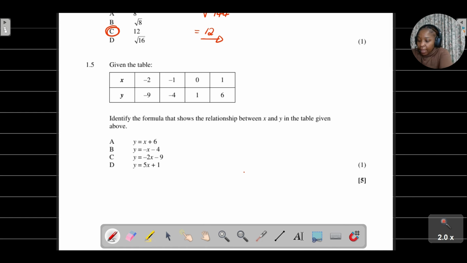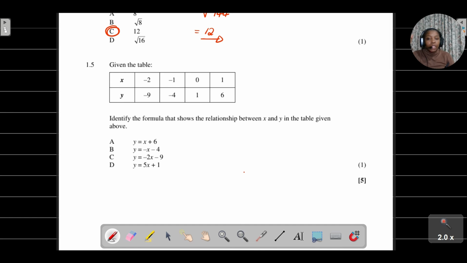So all the time, when you want to determine the rule that is used to determine the relationship between X and Y values, the minute you've got X and Y values, you can always think back to your patterns.